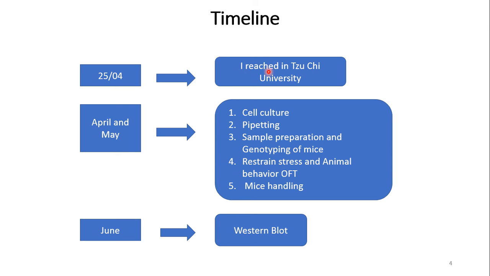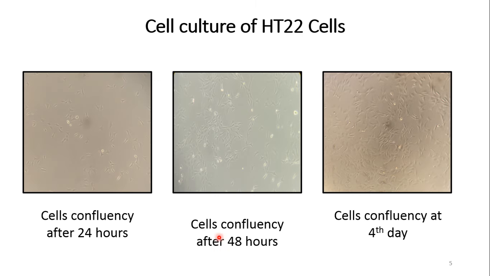My timeline. I reached Sachi University on 25th April 2022. In April and May, I learned about different techniques like cell culture, pipetting, sample preparation, and genotyping of mice, restraint stress and animal behavior, open field test, and mice handling. In June, I am learning about Western blot.